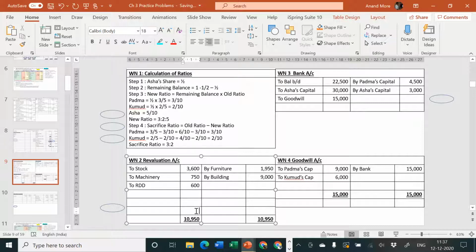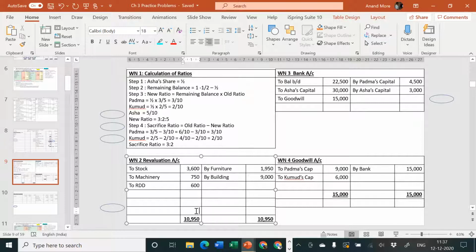Let us find out the balancing figure. 10,950, 1950 plus 9,000 minus 3,600 minus 750 and minus 600. Please make your own calculation, don't depend upon me. The answer is rupees 6,000.